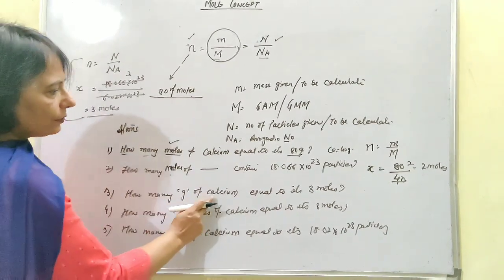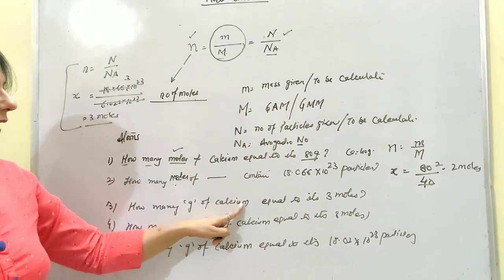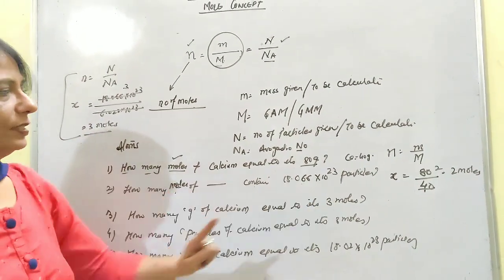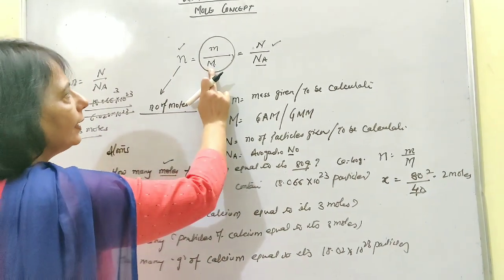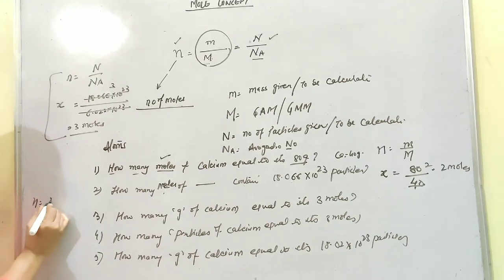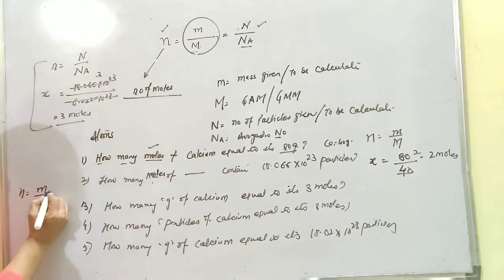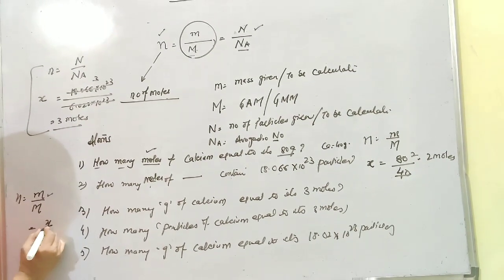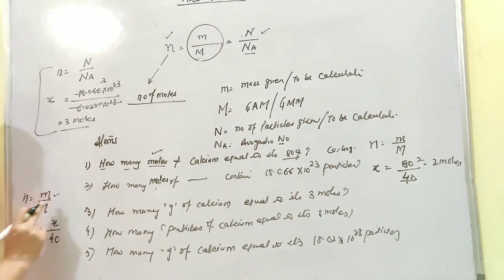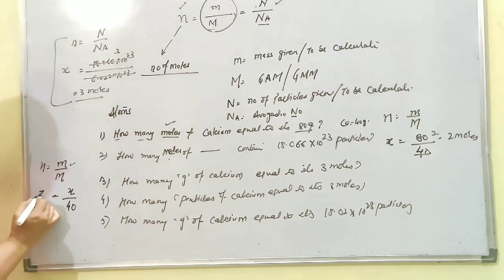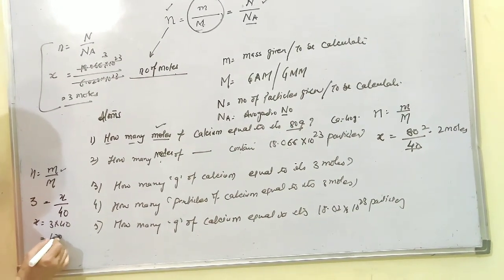Okay. Now how many grams of calcium equal 3 moles? That means we are concerned about the moles and we are concerned about the grams. So put values. n = m/M. How many grams? That means this has to be calculated. Put x here. And then calcium, gram atomic mass 40. And how many moles have been given? 3. Put x = 3 × 40, that is 120 grams.